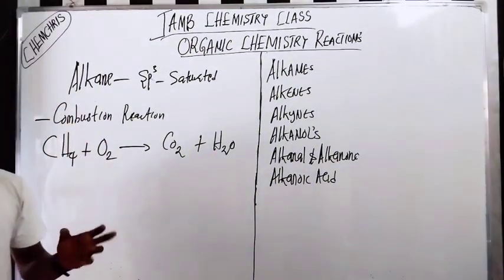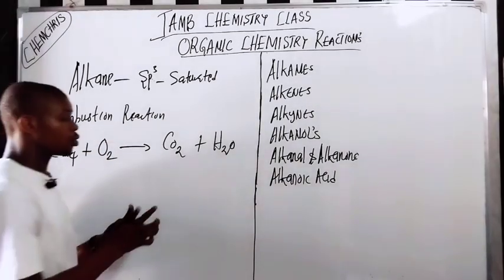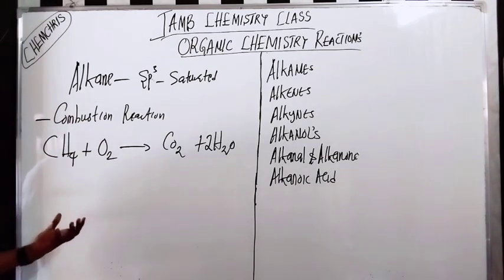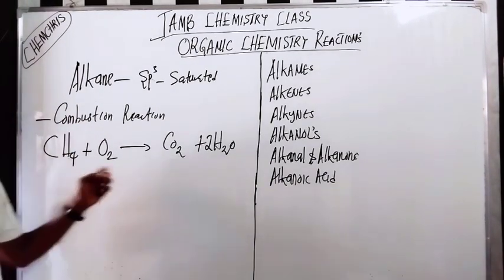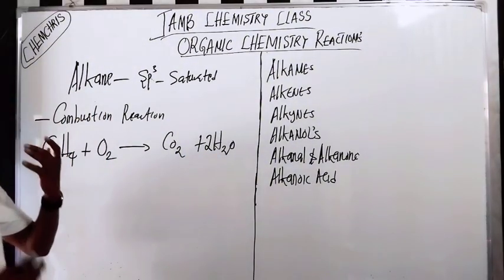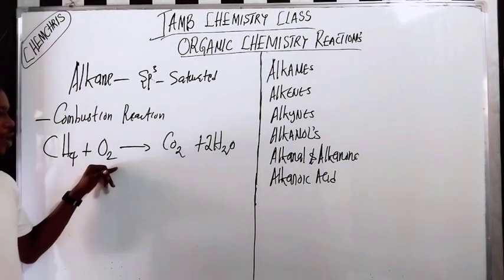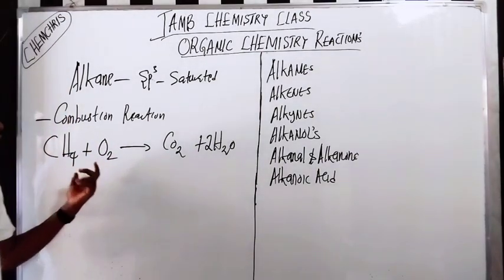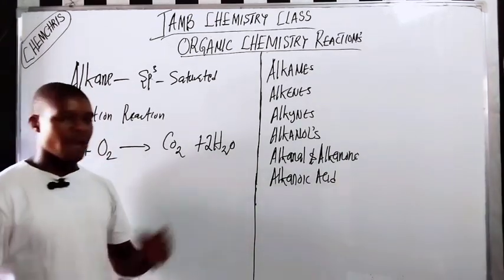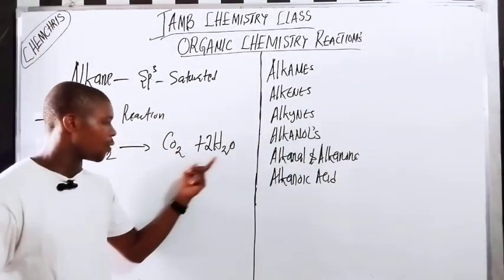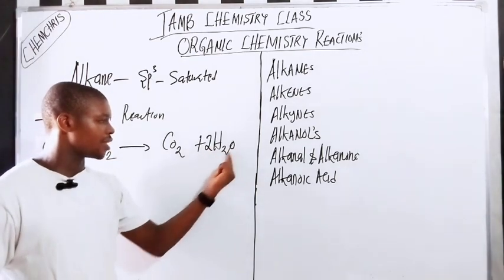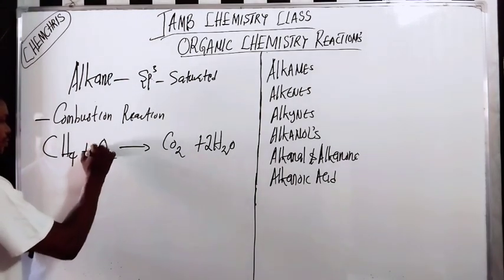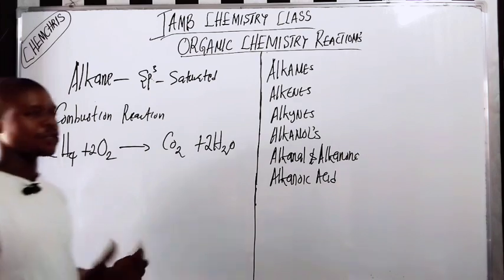So we have to balance hydrogen. The way we can balance hydrogen is to make the water coefficient 2. So it balances: 4 hydrogen and 4 hydrogen. The next one to look at is oxygen. On the reactant side, we only have 2 oxygen, but on the product side, we have 4 oxygen. Because of this 2 here, the oxygen is 2, making 4. So to balance it, you have to put 2 in front of the O2.